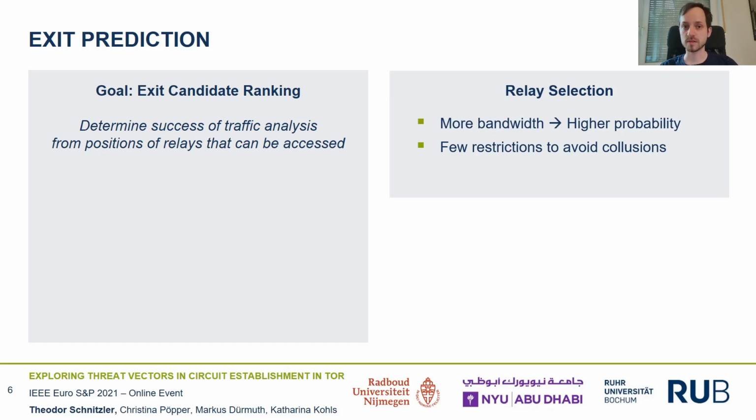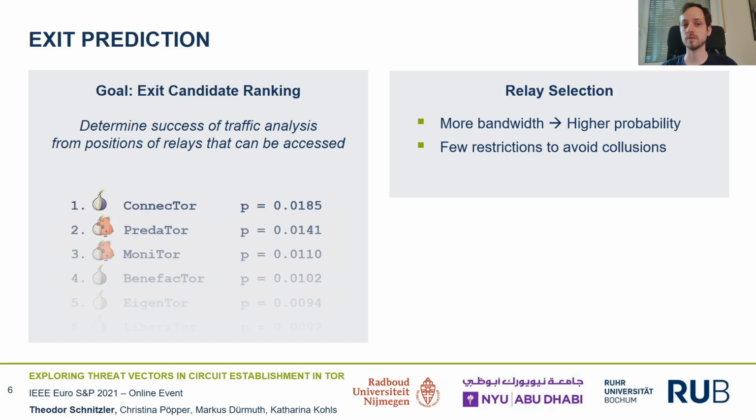There are also some restrictions. For example, no 2 relays from the same subnet or relay family can be used in the same circuit. So in this scenario, we consider all exit relays, remove those to which the restrictions apply, and for the others we assign a probability simply determined by the bandwidth fraction. This directly results in a simple ranking of exits, ordered by the probability.